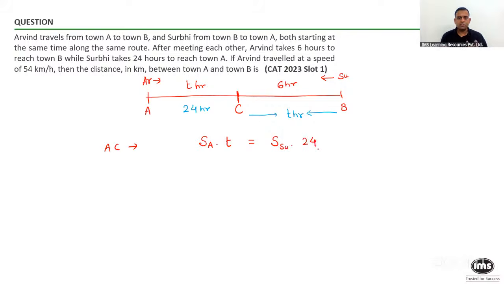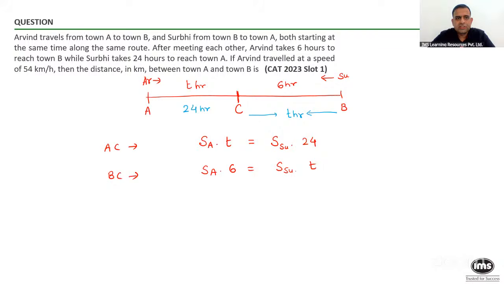Give me yes or no. Is this equation fine with you? Arvind takes T hours, the same distance Surbi would take 24 hours. I applied the S into T rule. Same way, write down the scenario for the portion CB, or you can say BC. The BC distance is covered by Arvind in 6 hours and Surbi in T hours. Give me yes or no if I write it down like this. Arvind takes 6 hours and Surbi takes T hours.